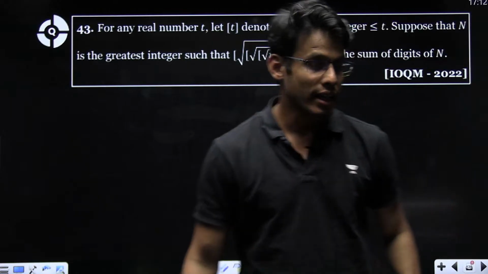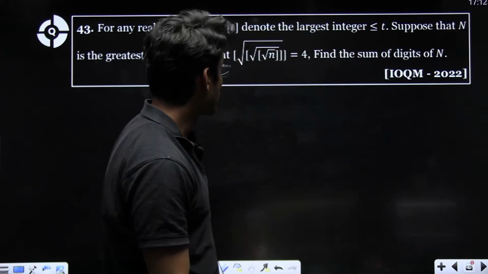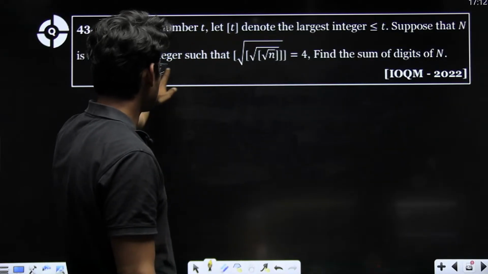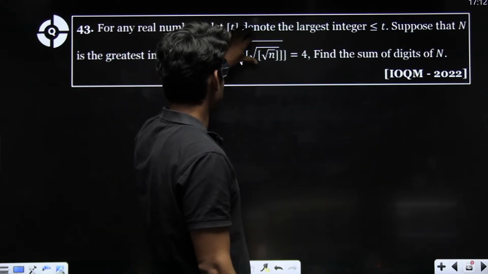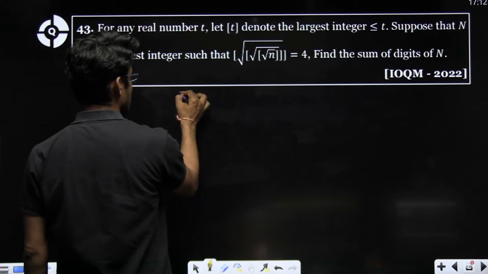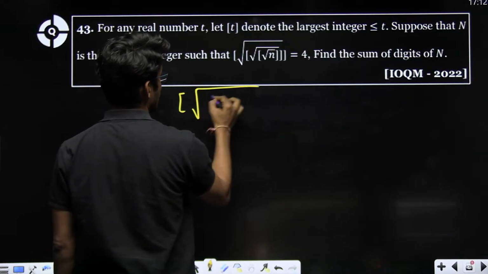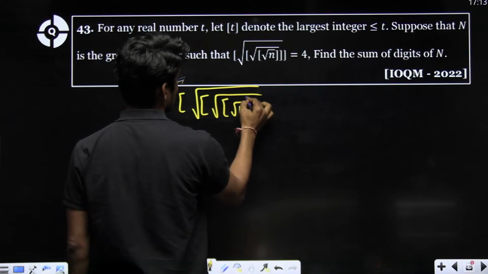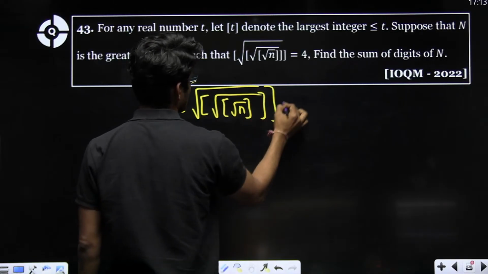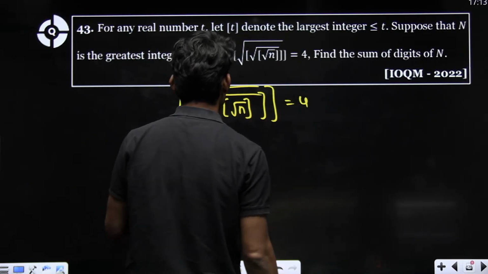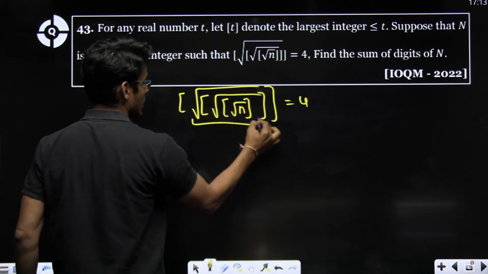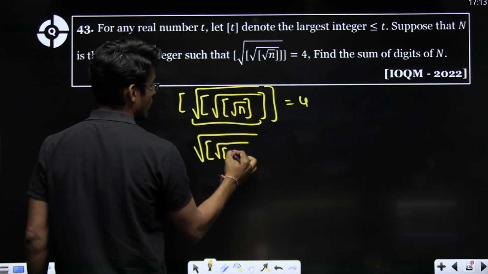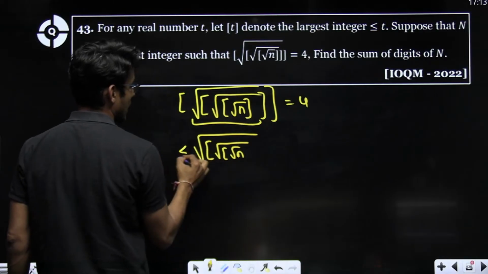Greatest integer of n, greatest integer, square root. For any real number t, suppose that n is the greatest integer such that greatest integer of square root of n is 4. Now this means that this value, square root of, we have to go very slow here, lies between 4 and 5.